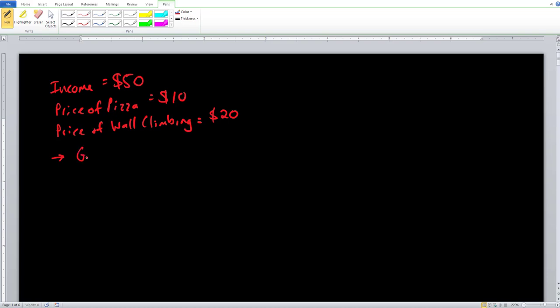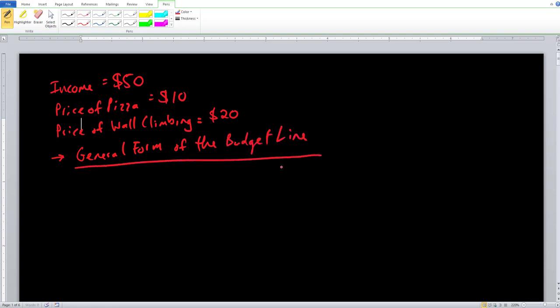So we'll go ahead and take a look at the general form of the budget line. And here we just go ahead and see you need to use all of your income on good A and you need to use all of your income on good B. So here we have your income is equal to the price of good 1. You multiply that by how many units of good 1 you are going to be buying. So quantity of good 1.